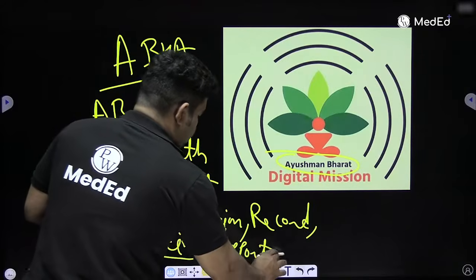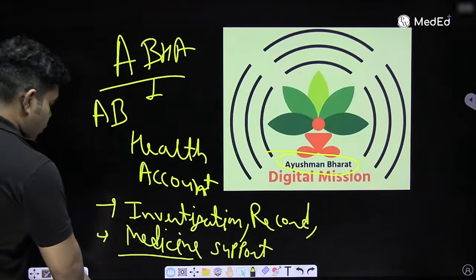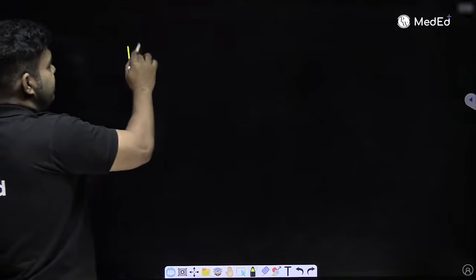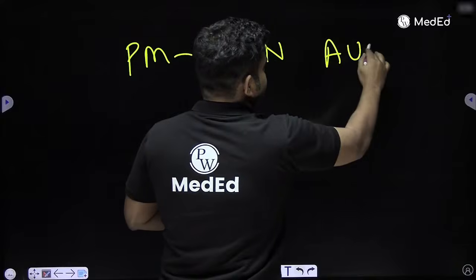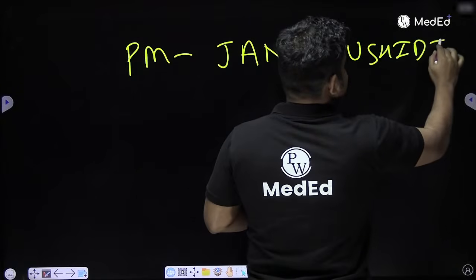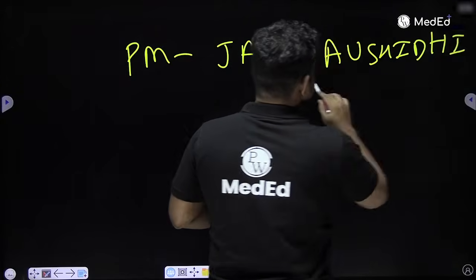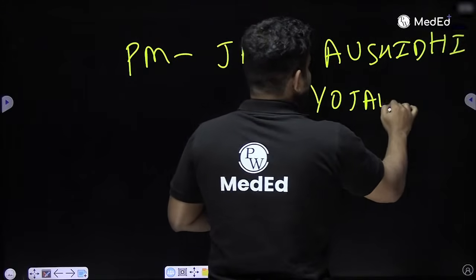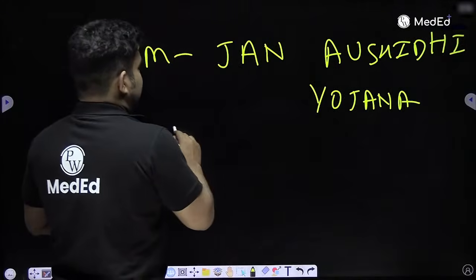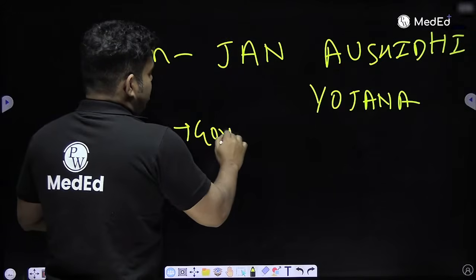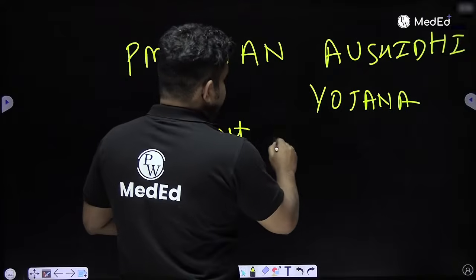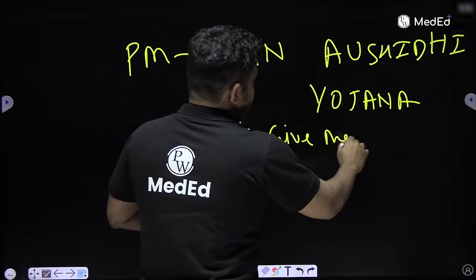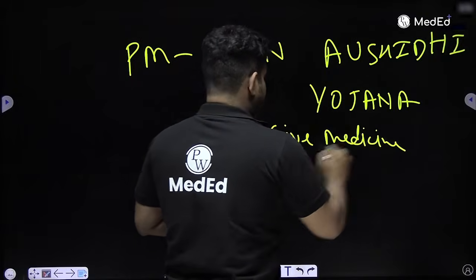Now for medicine support, there is also one more program known as PM Jan Aushadhi Yojana. Jan means people, Aushadhi means medicine, and Yojana means program. Under this Jan Aushadhi Yojana, the government distributes or gives medicine at 30 to 50% cost.